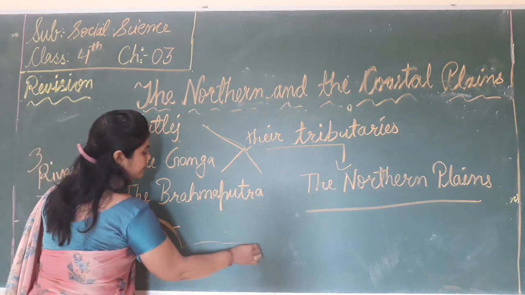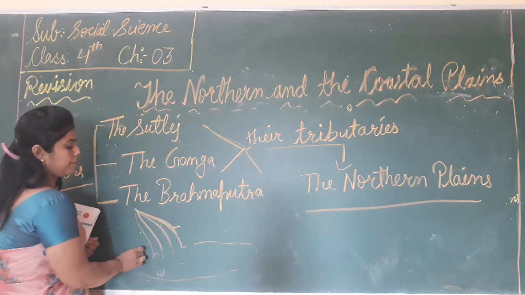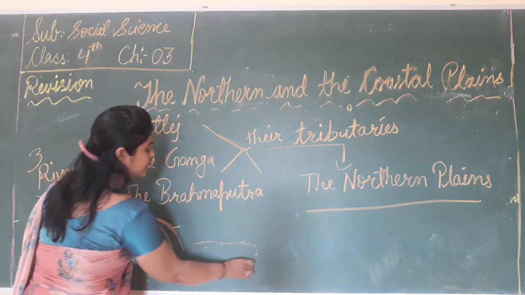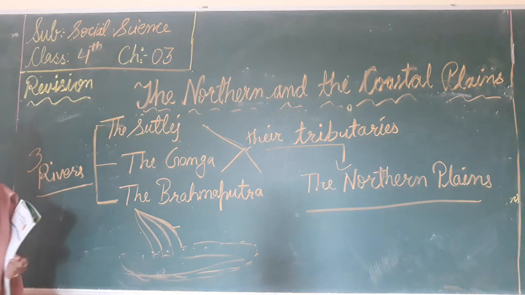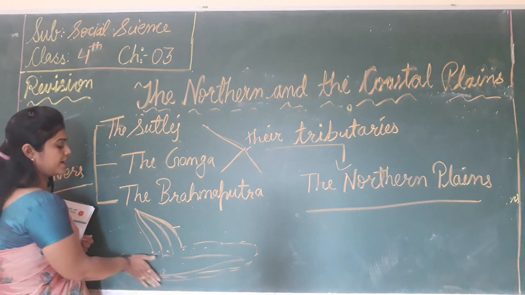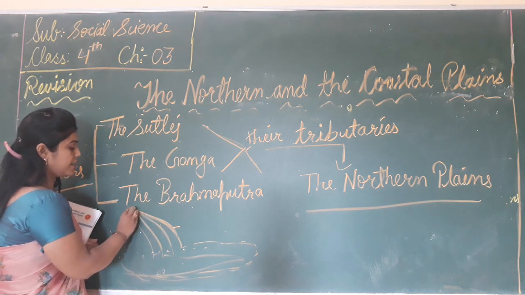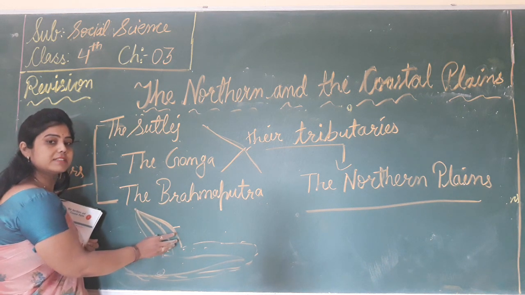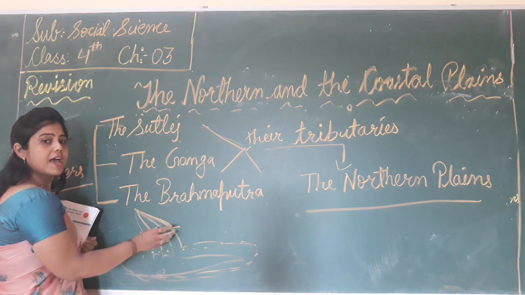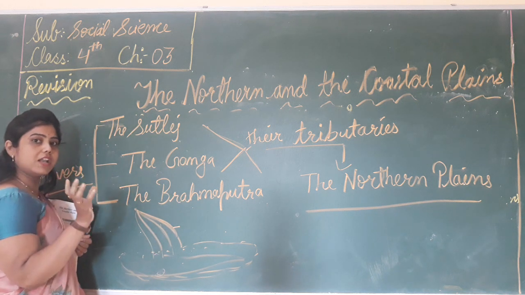So these areas were formed, that is called the plain area, and this is the north part, called the northern plains. This area is very fertile because the rivers deposit sediment, and in this sediment are silt, sand and minerals, which is called the alluvial.